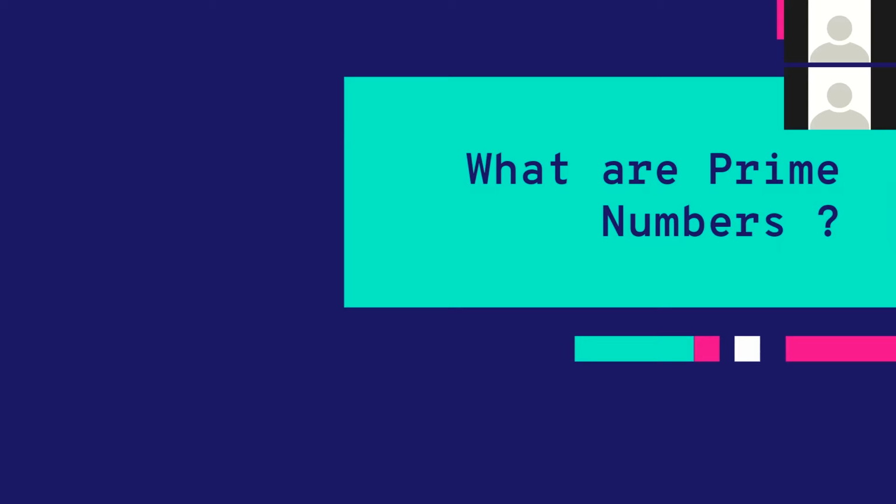Keeping this in mind, would you agree if I said that any number which is a multiple of some number is not prime? Makes sense, right? If I take 14, 14 is 7 multiplied by 2. So when I write down the factors of 14, I have 1, 2, 7, and 14.